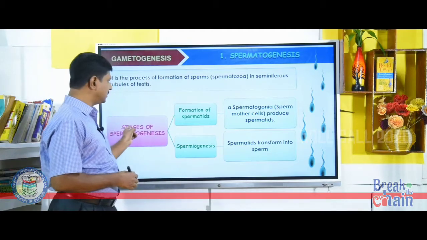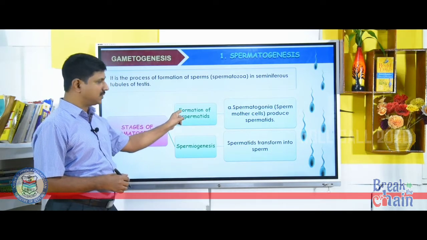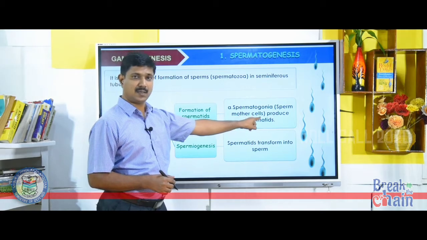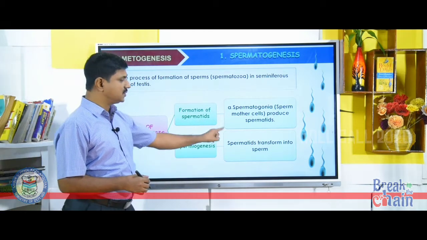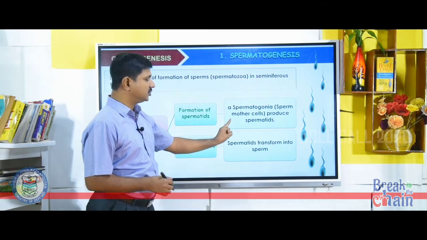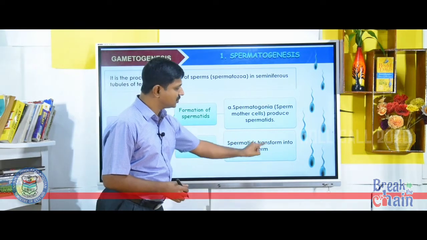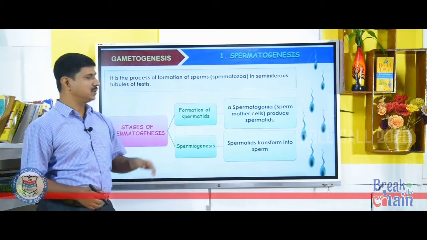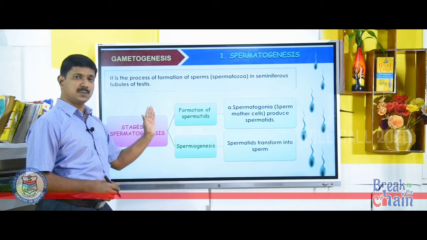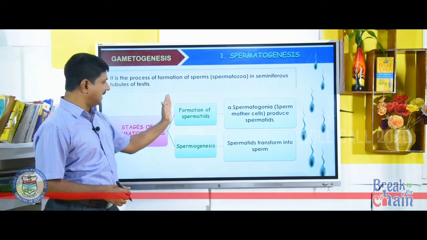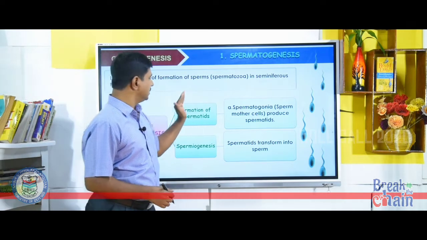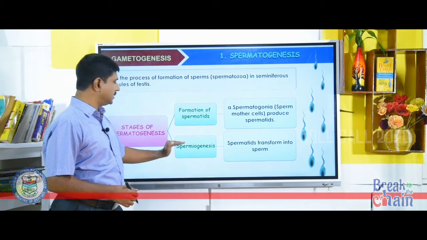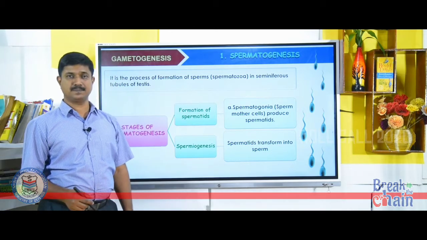The first one is formation of spermatids from spermatogonia, and the second stage is spermiogenesis. Spermiogenesis is the process of transformation of spermatids into sperm. So, spermatogenesis takes place in two stages: formation of spermatids and spermiogenesis. Clear?